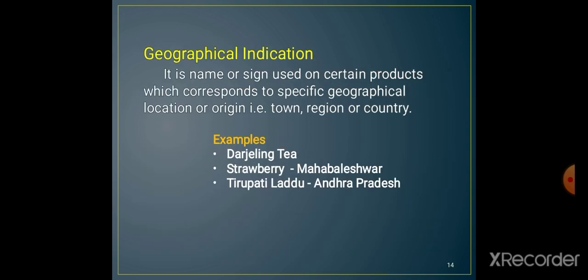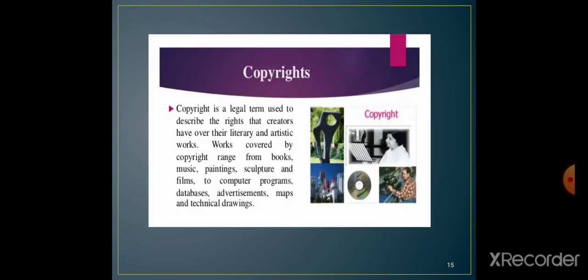Next we are going to see geographical indication. What is a geographical indication? It is a name or sign used on certain products which corresponds to a specific geographical location or origin. That can be a town, region or country. Examples are Darjeeling tea, which shows its origin, Darjeeling. Then Mahabaleshwar is very famous for strawberries. That is a geographical indication. Then Andhra Pradesh is famous for Tirupati Laddu.